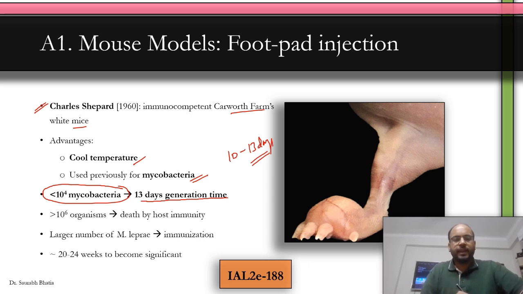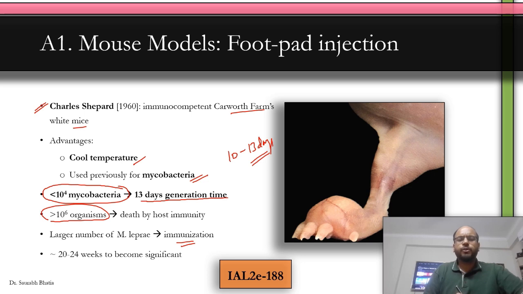Okay. If the inoculation size is more than 10 to the power 6, the host immunity successfully destroys the bacilli. Okay, it successfully kills the bacilli. In fact, so much so that immunization happens. The host is immunized against the bacilli. So whenever you're inoculating the mouse footpad, remember the inoculation size should be less than 10 to the power 4.